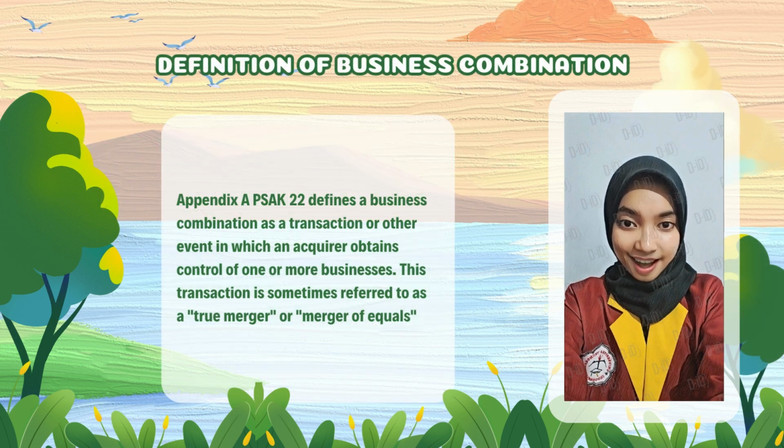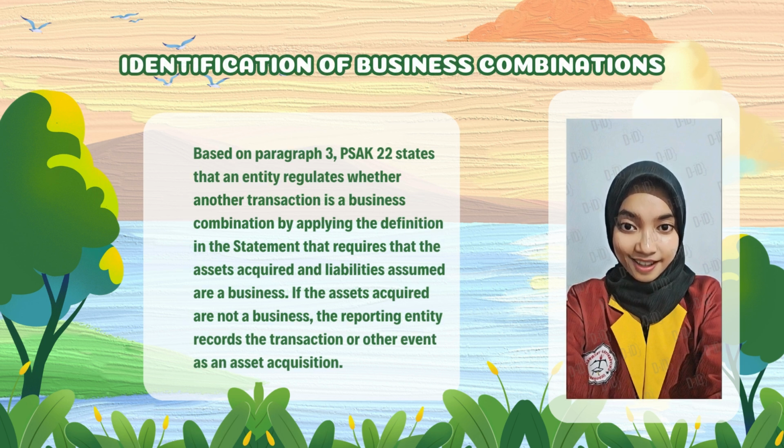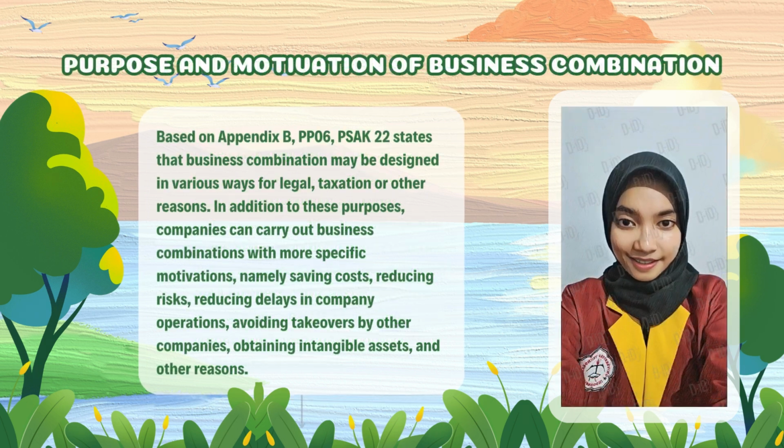Business combination. Appendix A PSAK 22 defines a business combination as a transaction or other event in which an acquirer obtains control of one or more businesses. This transaction is sometimes referred to as a true merger or merger of equals of business combinations. Based on paragraph 3, PSAK 22 states that an entity regulates whether another transaction is a business combination by applying the definition in the statement that requires that the assets acquired and liabilities assumed are a business. If the assets acquired are not a business, the reporting entity records the transaction or other event as an asset acquisition.